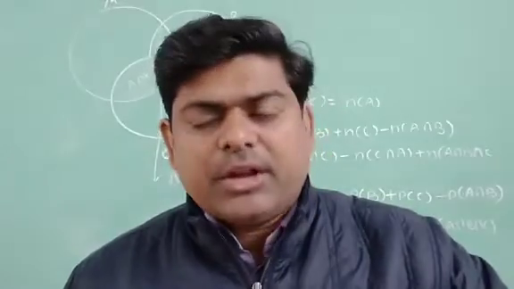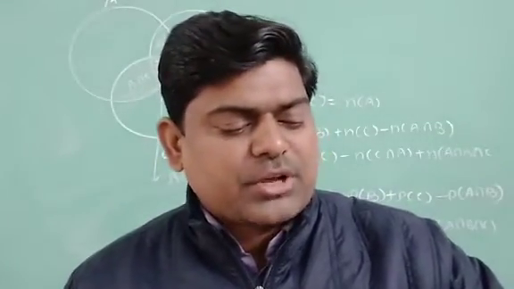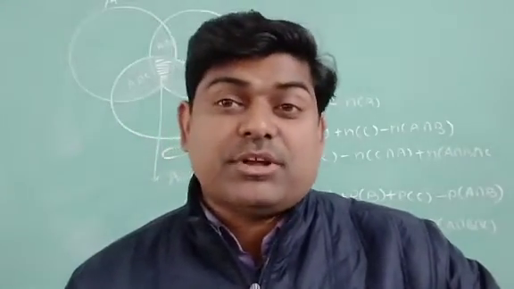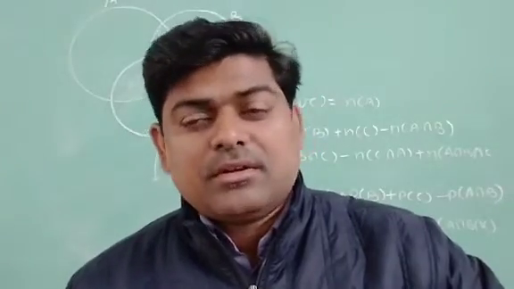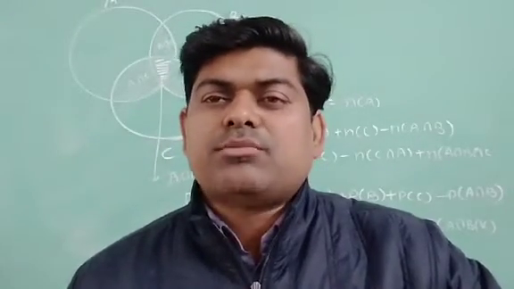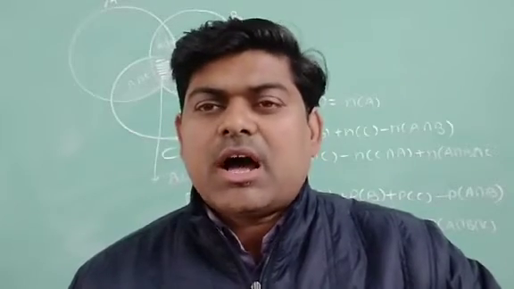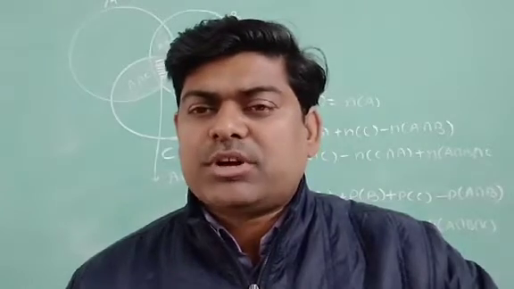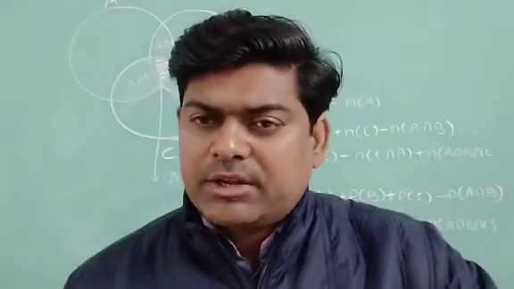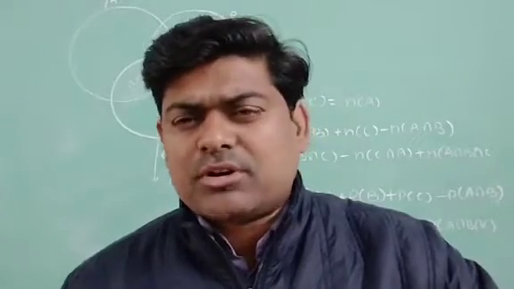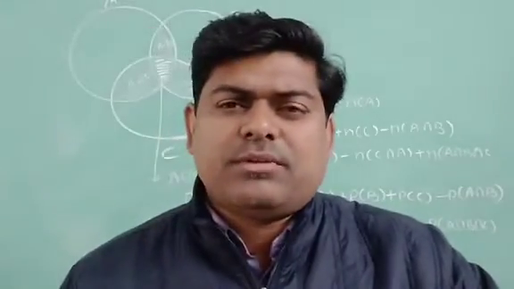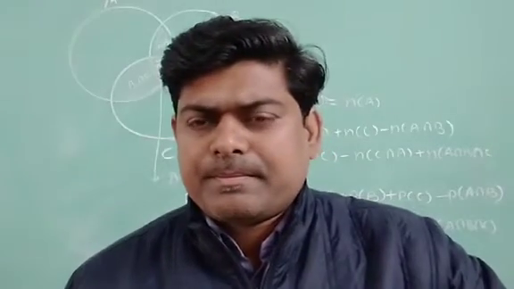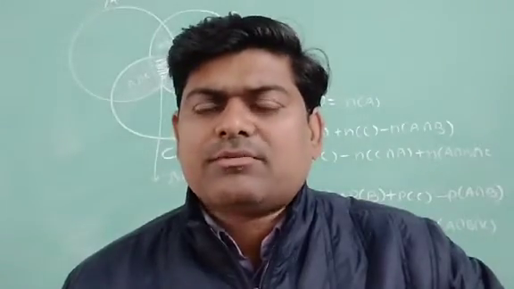Now here in 10.1 you can see there are many questions where probability of A and probability of B are given, and it is written they are mutually exclusive. Then what is the probability of A or B? If you remember, I told you if they are mutually exclusive, A or B means A union B. So probability of A union B can be written as probability of A plus probability of B directly. No need to think about it. Whatever formula I told you, only this formula will be used. There is no problem in this question. We may use the formula directly and we will get the result.